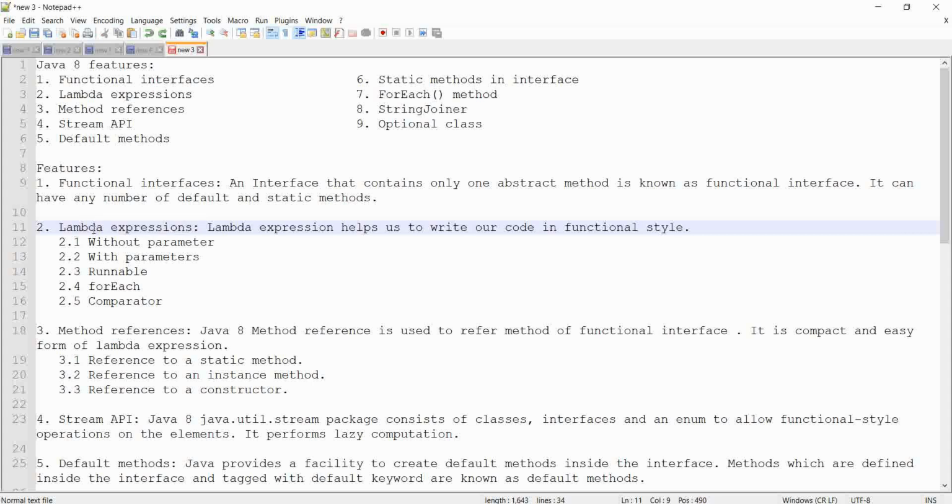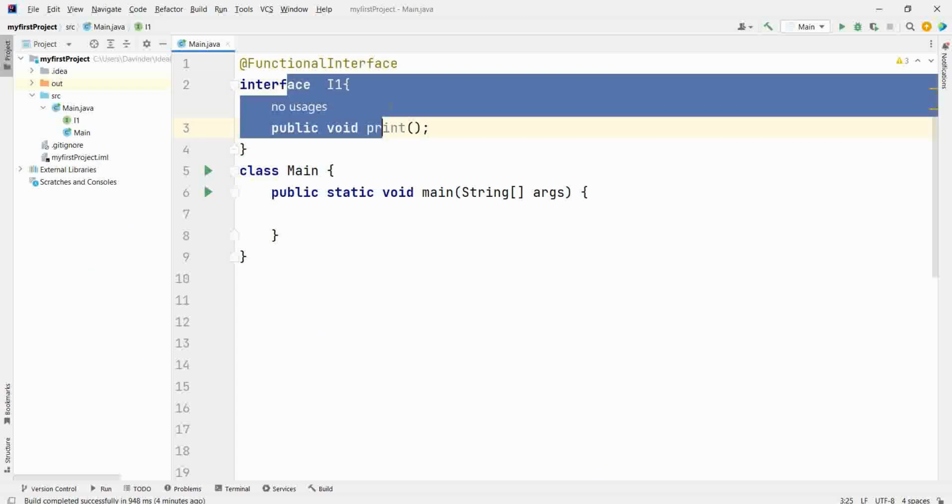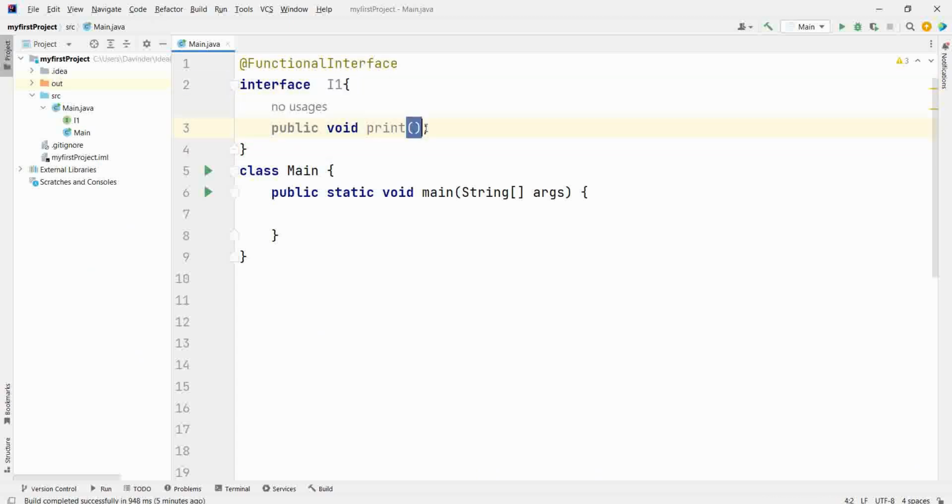Now, how to call the functional interface when there is a method without parameter? You can call it using I1 object equal to, and since there is no parameter, you will not pass any parameter. Lambda. Then what you want to do?